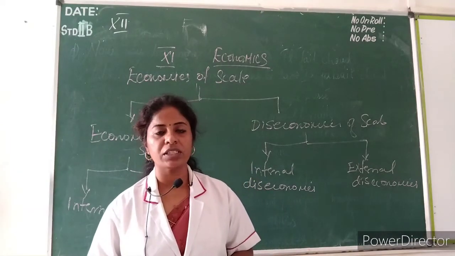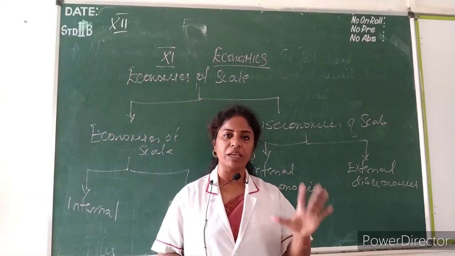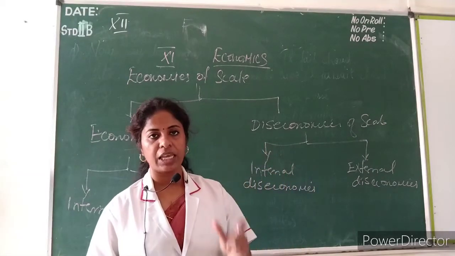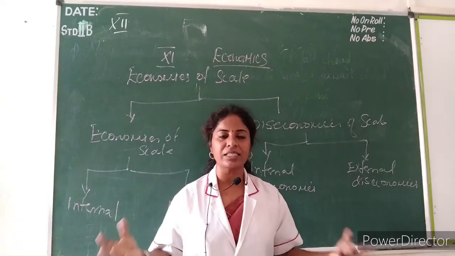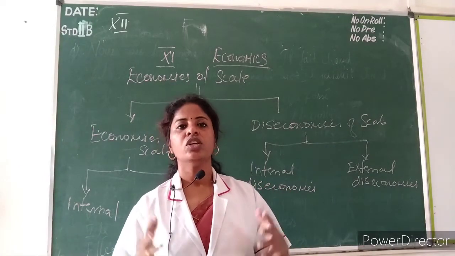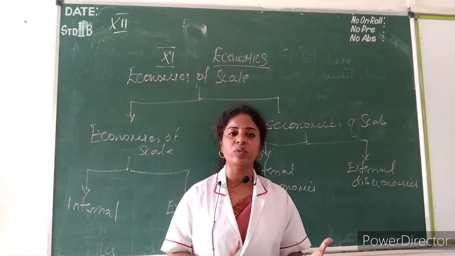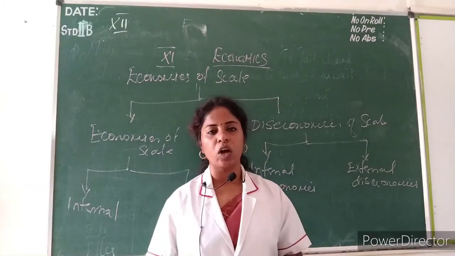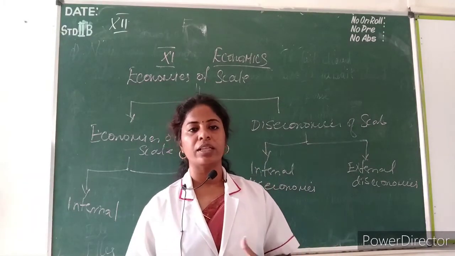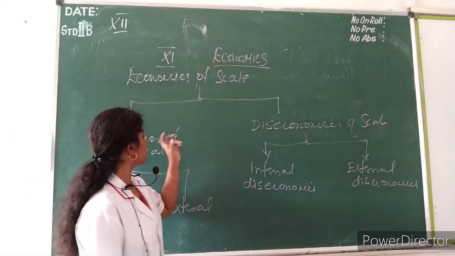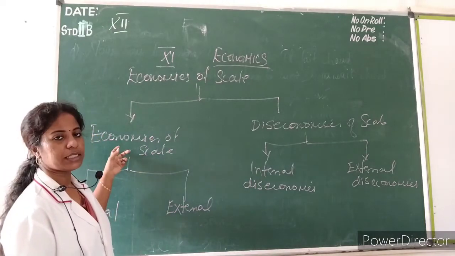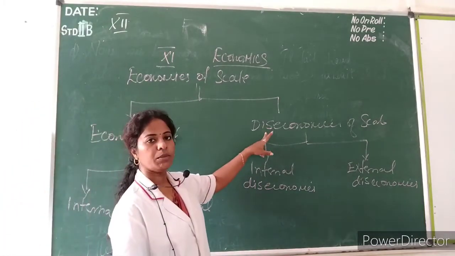So economies of scale is a very important question, 5 mark. Economies of scale means, while doing a scale of production, that is large scale or small scale production, what benefit will be received internally, and what drawbacks, that is diseconomies, will happen.